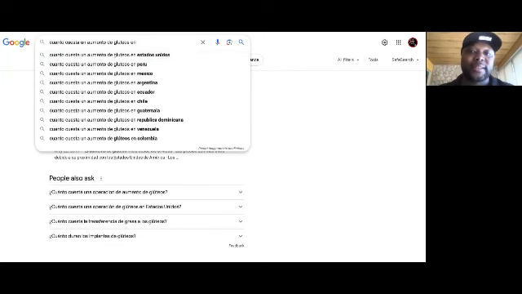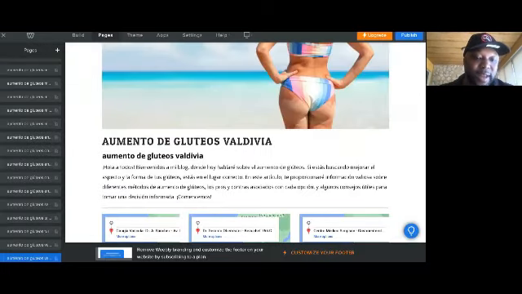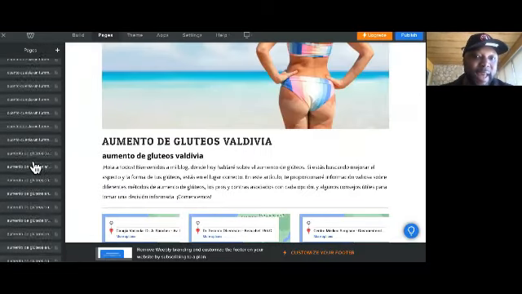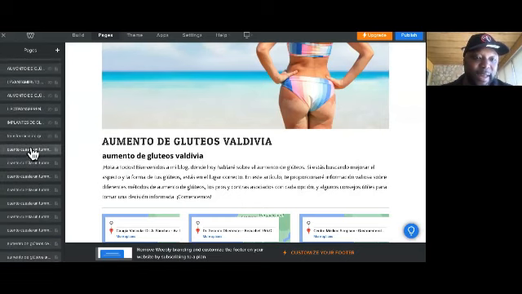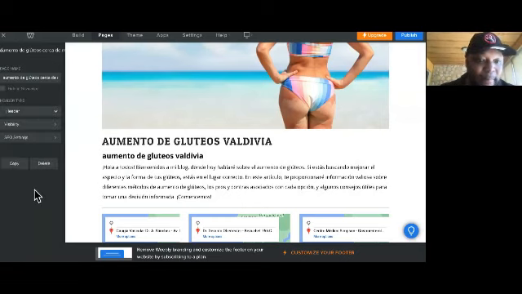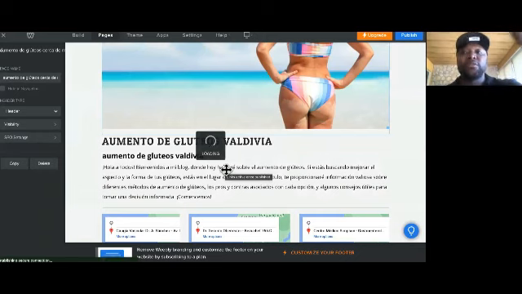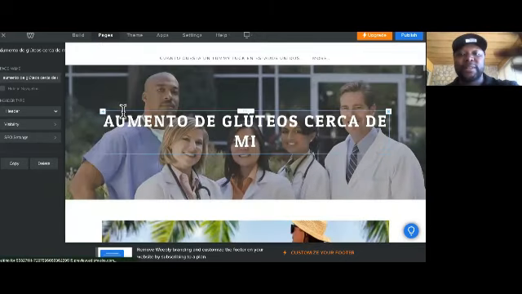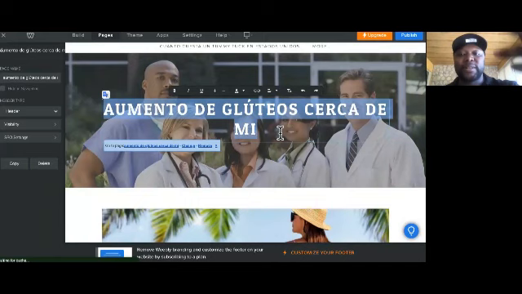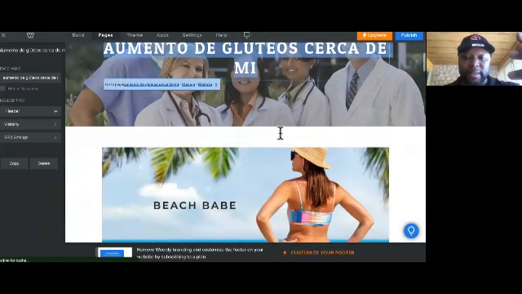So when you clone out these pages, and let me show you how. First you're going to create your perfect seed page. As you can see, I have a perfect seed page. You'll see right here. Boom. This is my perfect seed page. I use ChatGPT, and this is GPT-4. So this is butt augmentation near me. That's the first root page.